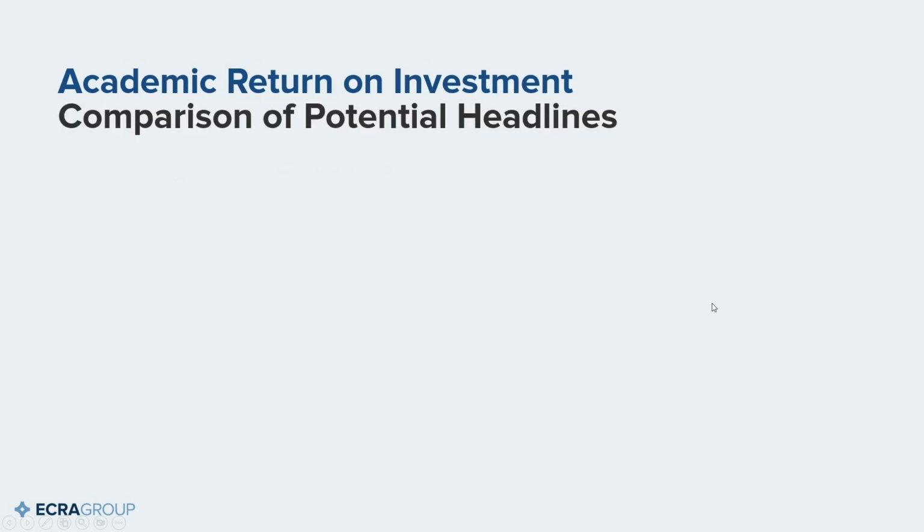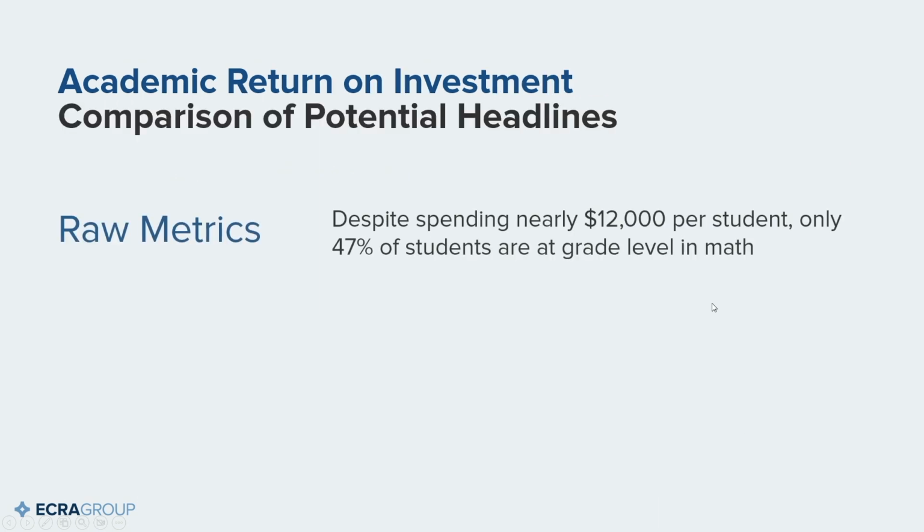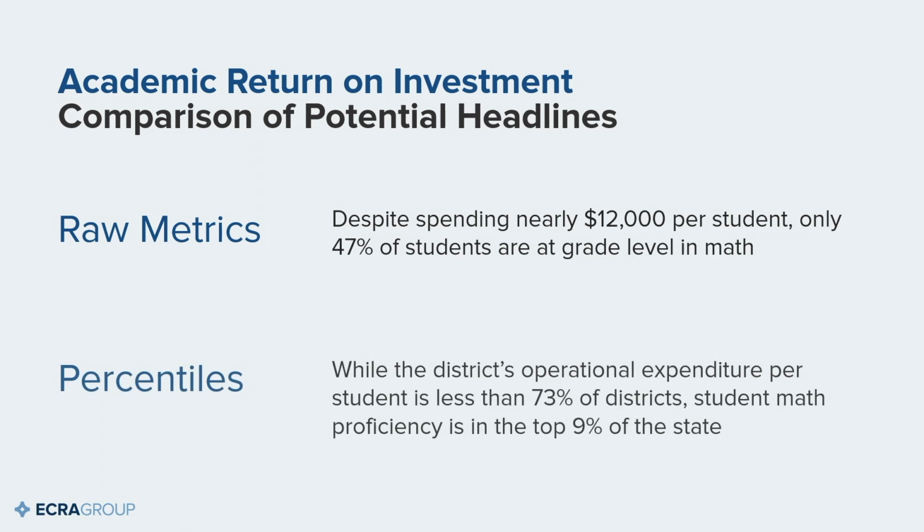And so again, another great example of how using percentiles is more accurate and more positive, because if we think about potential headlines that might come from this data, if you're using the raw metrics, the headline might read something like, despite spending nearly $12,000 per student, only 47% of students are at grade level in math. Using percentiles, we can write something more accurate, more positive, and it might read, while the district's operational expenditure per student is less than 73% of districts, student math proficiency is in the top 9% of the state.